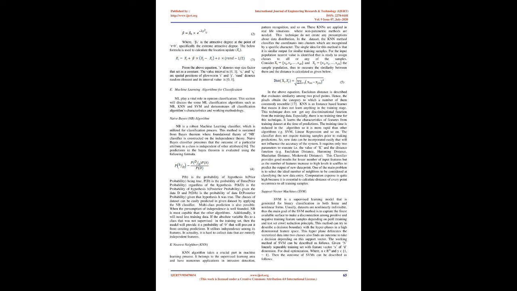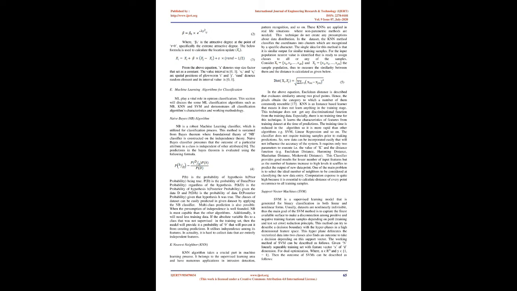In the dataset, the KNN method classifies the coordinates into clusters which are recognized by a specific character. The single idea for this method is that similar training samples give similar output. For the input population, the nearest value is identified so as to assign classes to the samples. To measure the similarity between them, the distance is calculated as given below. In the above equation, Euclidean distance is described, which evaluates similarity between two pixel points. Hence, the pixels obtain the category to which most of them commonly resemble.